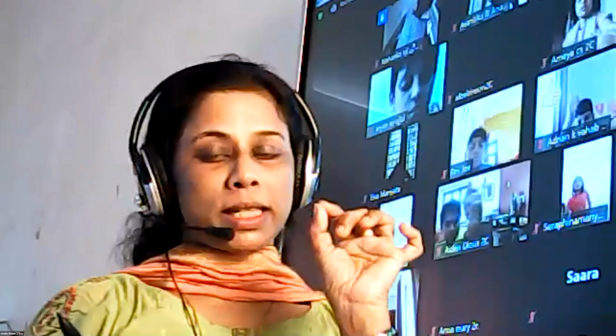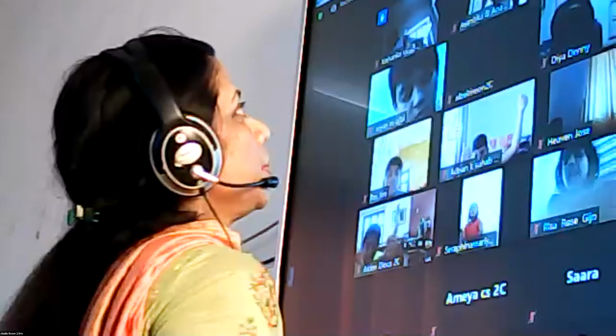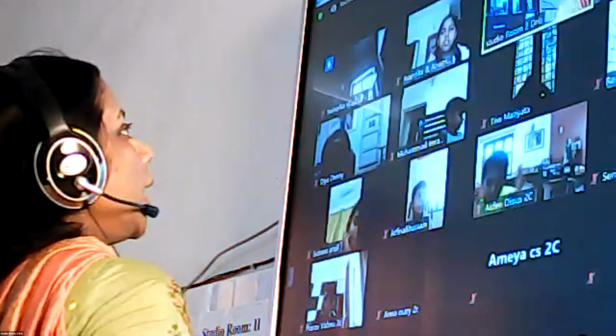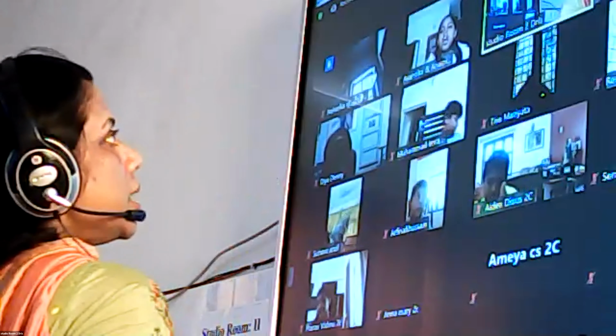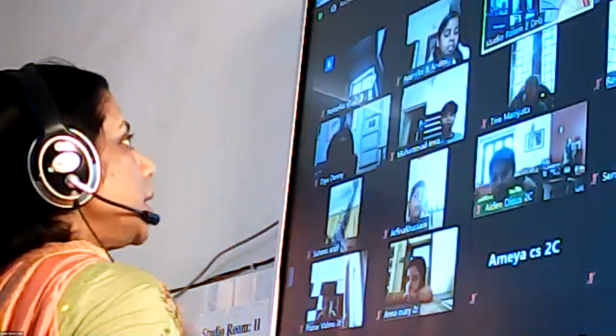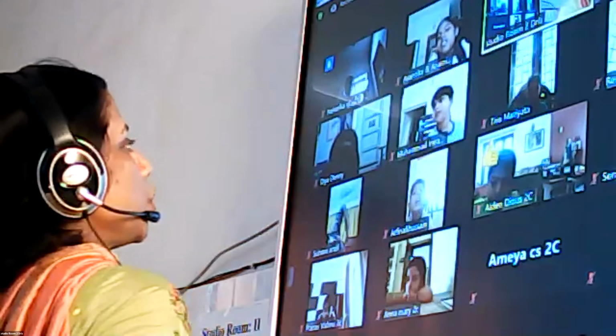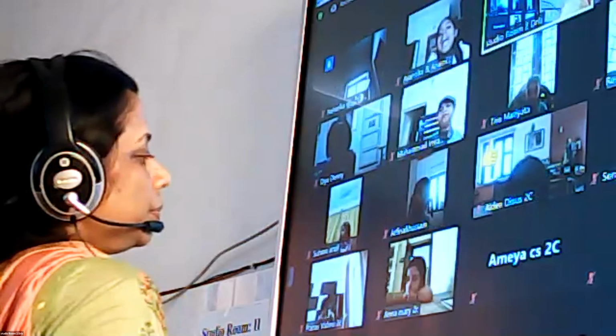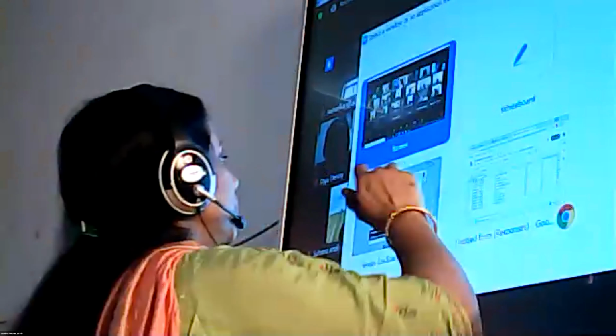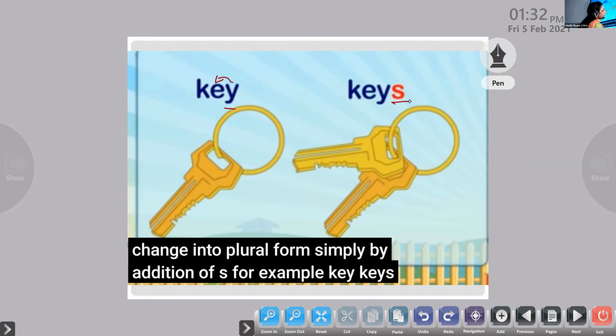Both the rules are simple. Both rules are about words ending in Y. But if it is preceded by a consonant, what we have to do? Change the Y into I and then add ES to it. If it is preceded by a vowel, what we have to do? Just add S to the word. Clear? Okay. Are you all ready?